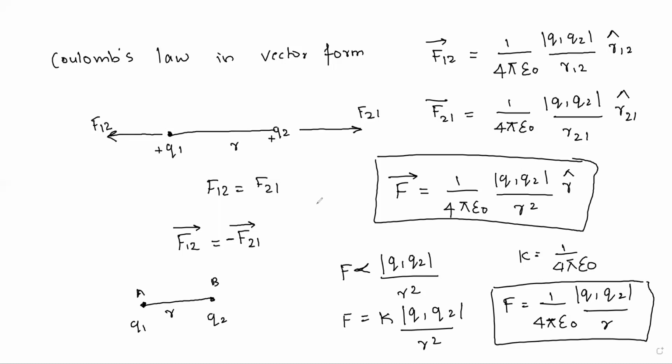And if they ask you to express it in vector form, just write this expression. You don't need to explain all this. This is just for your understanding purpose. If they ask you to write Coulomb's law in vector form, write this expression. You may get this for 3 marks.